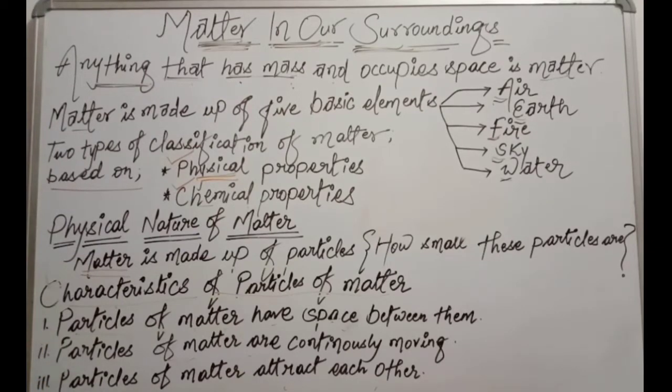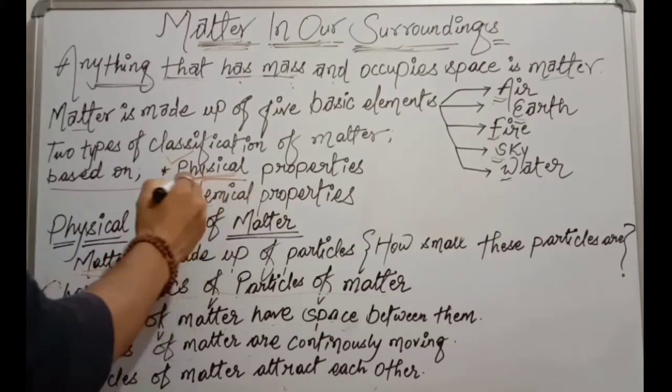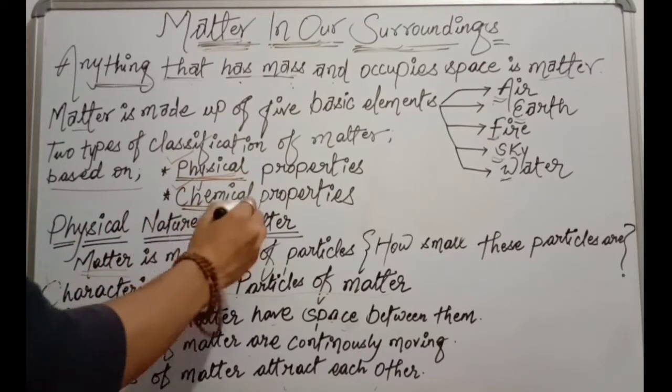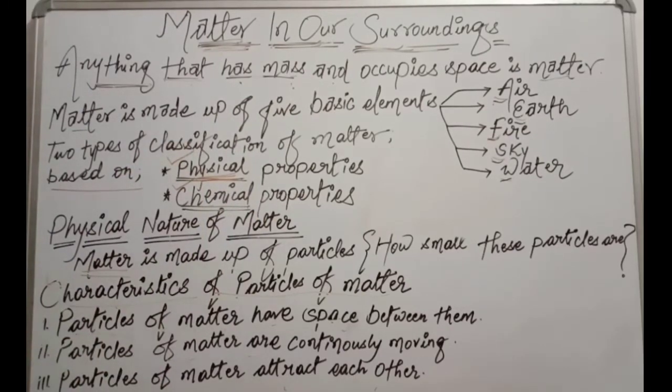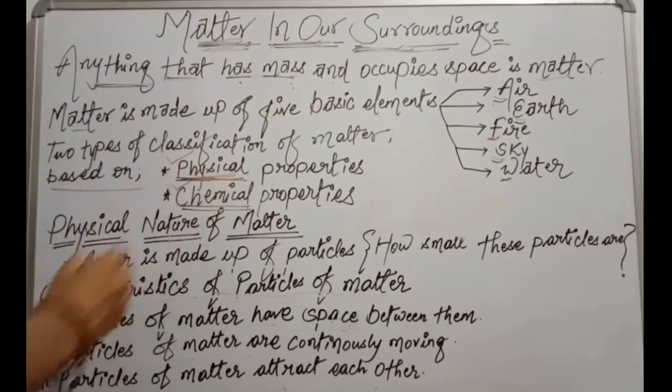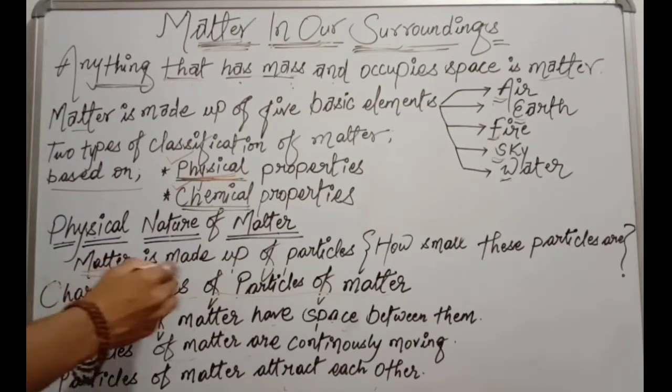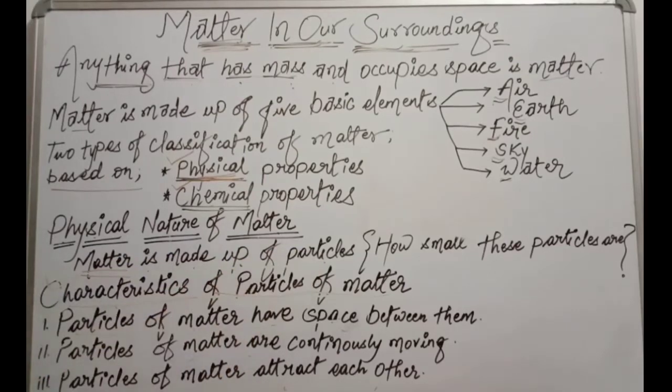On further study, scientists classified matter on the basis of 2 things. What are these 2 things? The very first is physical properties of matter, and the second one is chemical properties of matter. So on the basis of physical properties, what is the physical nature of matter? Matter is made up of very small and fine particles. How small are these particles? They are so small in size that they can't be seen by our naked eyes.